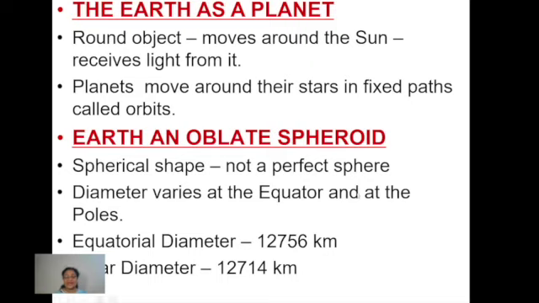The equatorial diameter is a little more: exactly 12,756 kilometers. But the polar diameter connecting the two poles is 12,714 kilometers. So there is a difference of 42 kilometers between the two diameters, and this proves again that Earth has an oblate spheroid shape, not a perfect sphere.